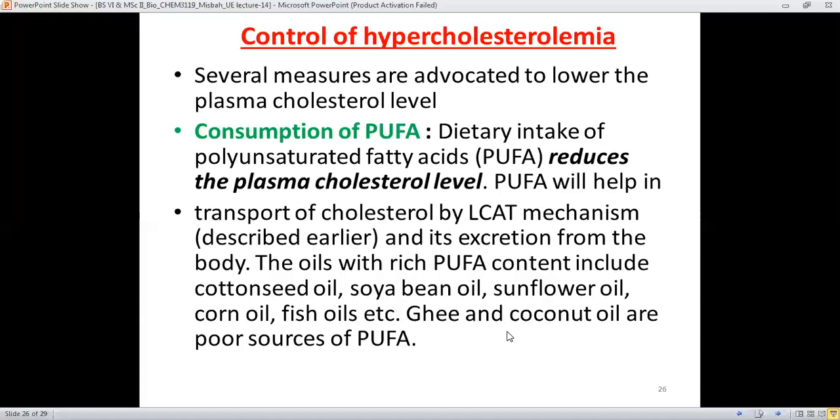Oils rich in polyunsaturated fatty acids include cottonseed oil, soybean oil, sunflower oil, corn oil, and fish oil. Ghee and coconut oil are poor sources of polyunsaturated fatty acids, so they shouldn't be used. Only oils having polyunsaturated fatty acids should be consumed.